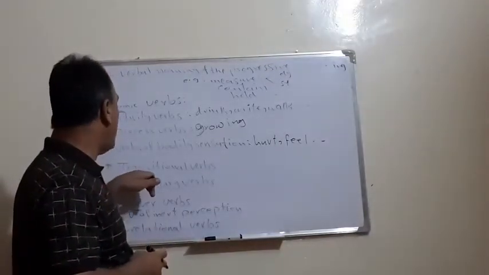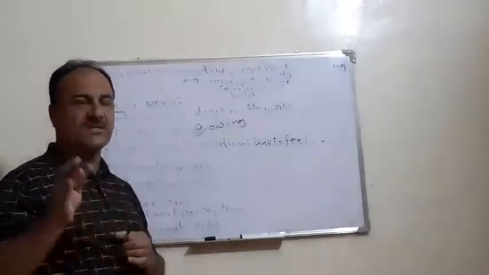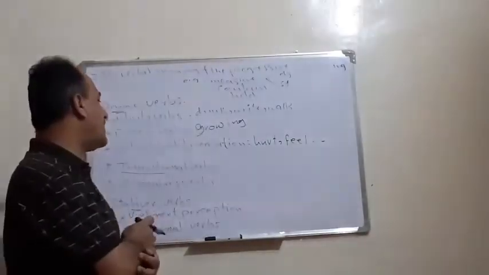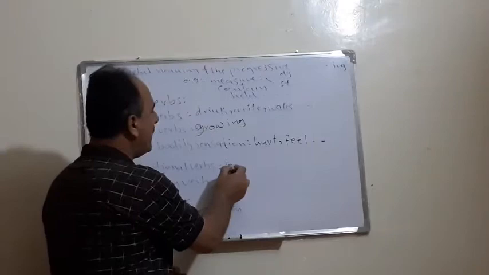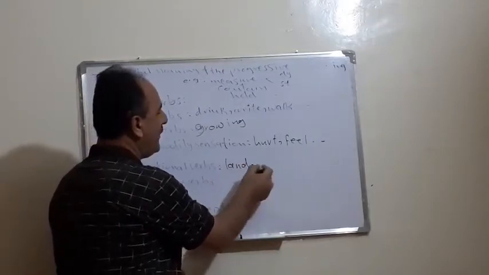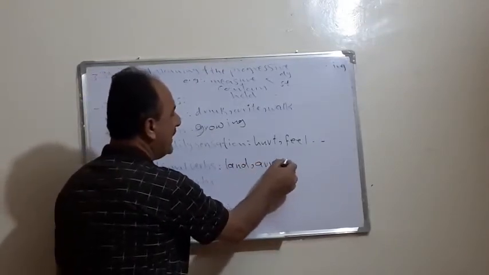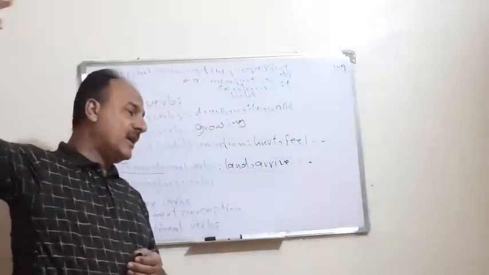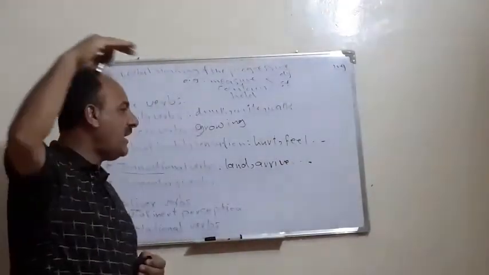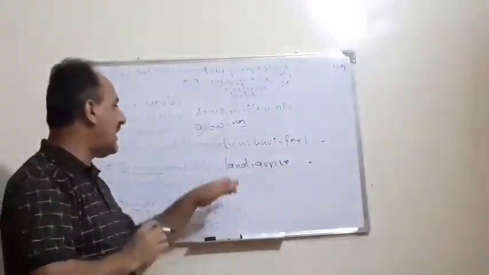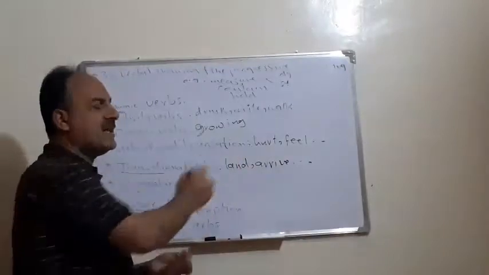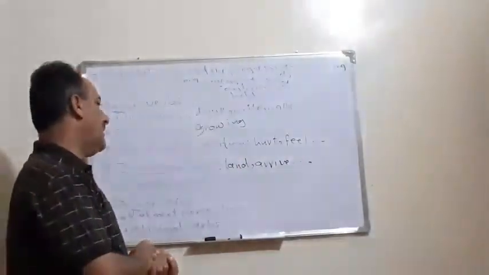The fourth group is transitional verbs. Transition means they change from one state into another. For example, the verb land or the verb arrive. Land means to change from flying to going to the earth. Or to arrive, from moving to stopping somewhere. So land, landing, arrive, arriving, etc.